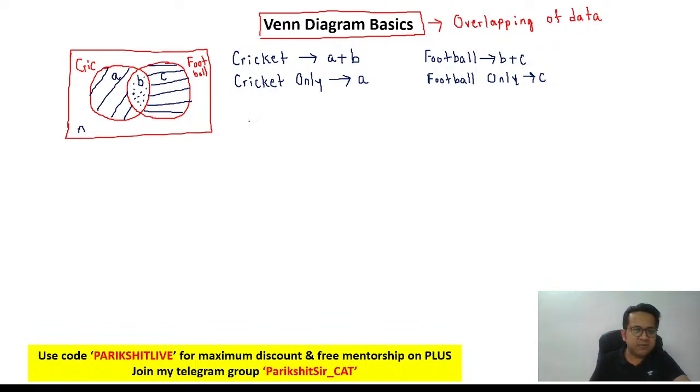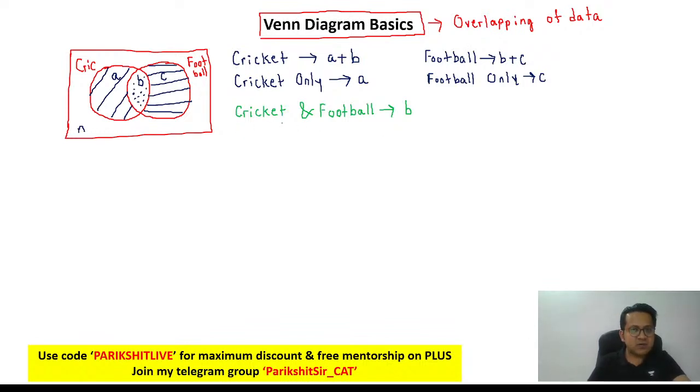Now let's proceed further. Category 1 I have written. Next, let's go to the second category. If I were to ask you how many students play cricket and football, and be very careful with the words, they need to play two games, cricket and football. So your answer is going to be B. If you don't understand something, you can always type in the YouTube comments. Okay, cricket and football is B.